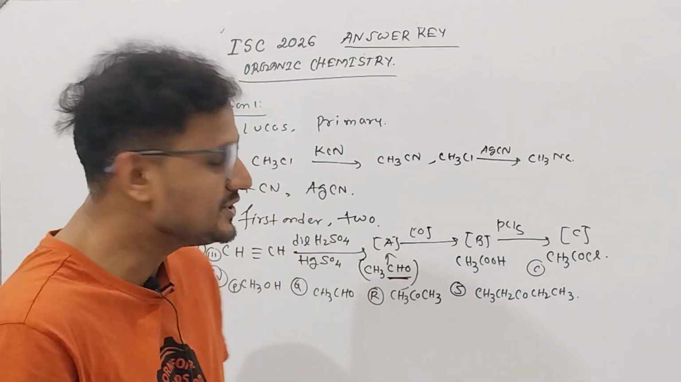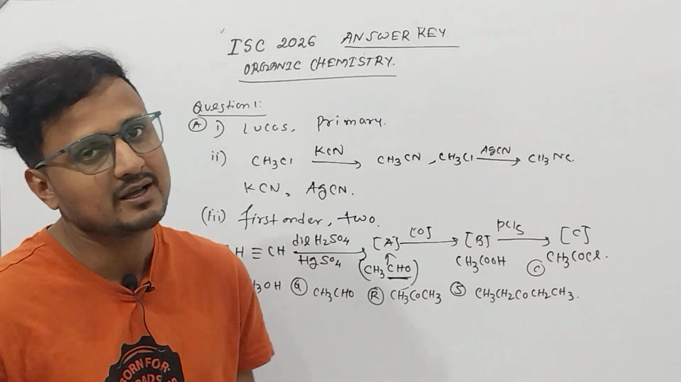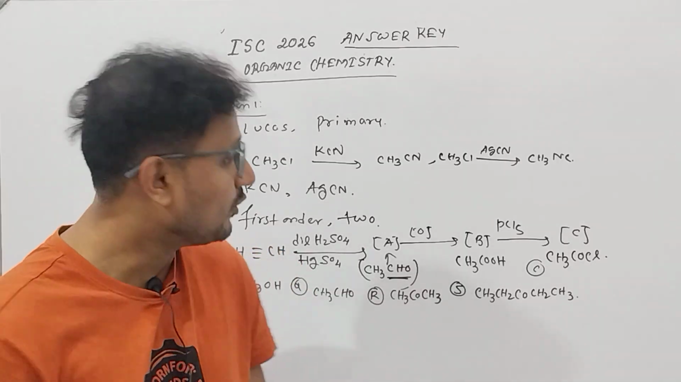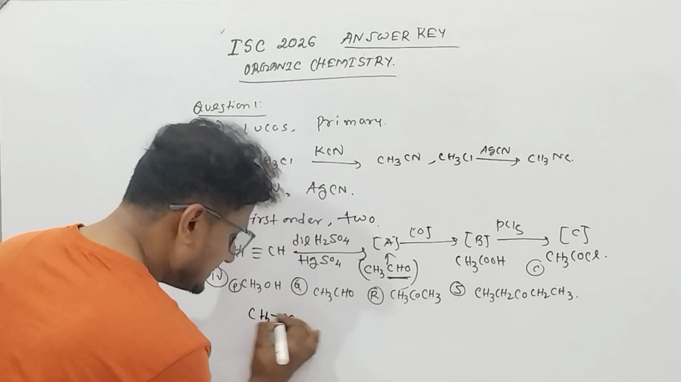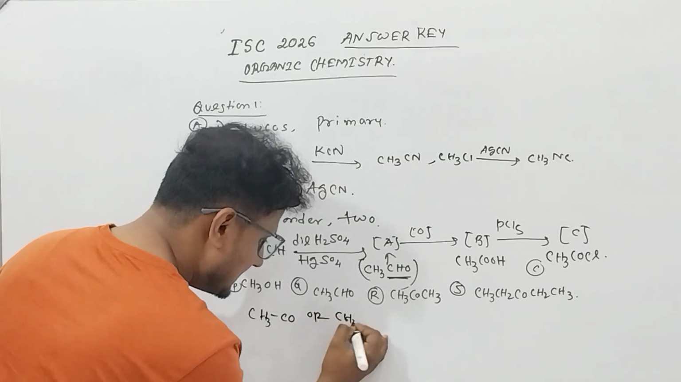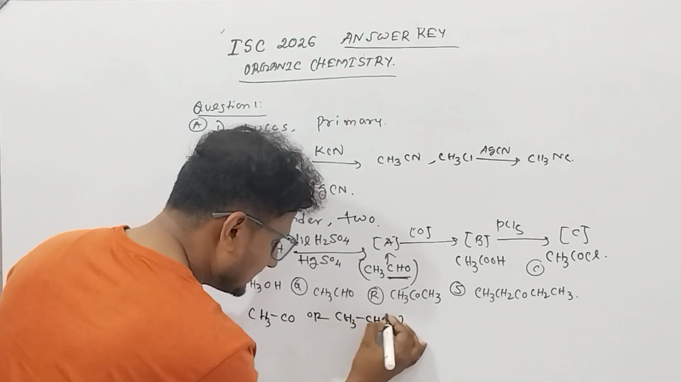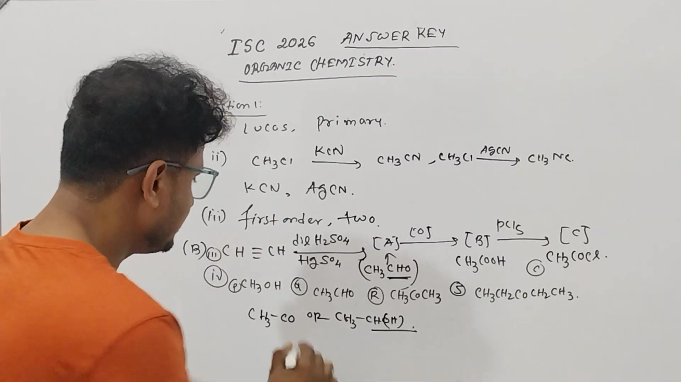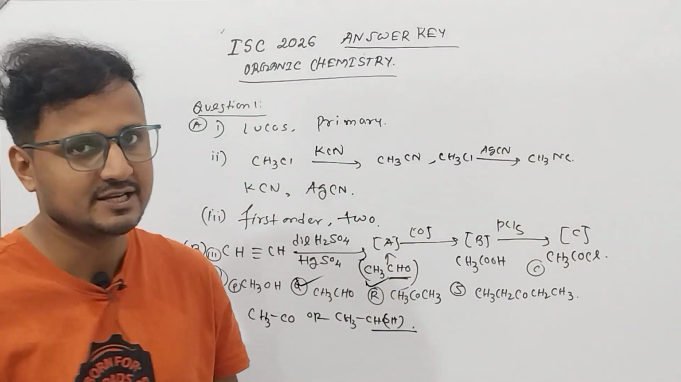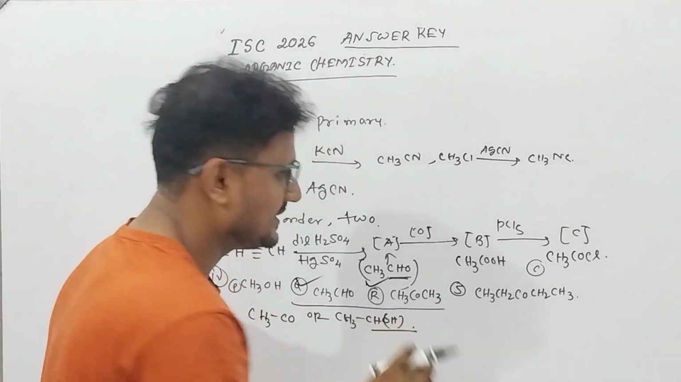So you have to choose which of these compounds will participate in the iodoform reaction. We all know that any compound which has the linkage CH3CO or CH3CHOH will participate in iodoform. So here these will participate and this will participate. So both these compounds will participate in iodoform.